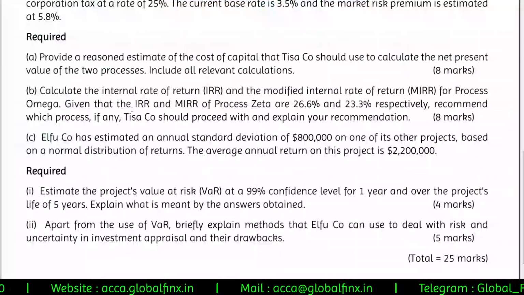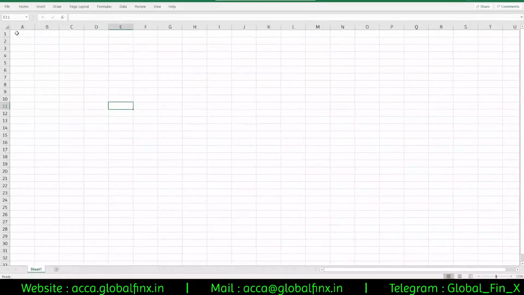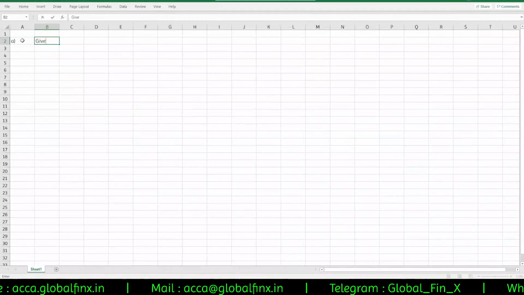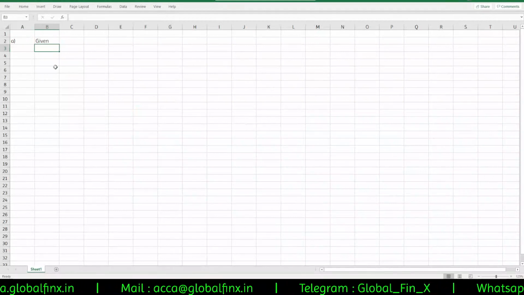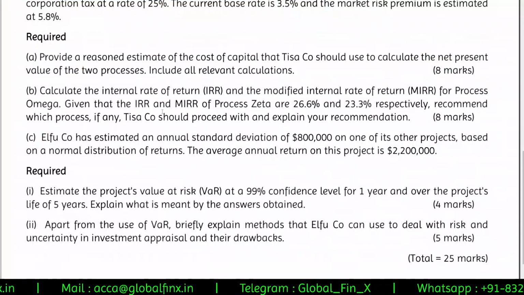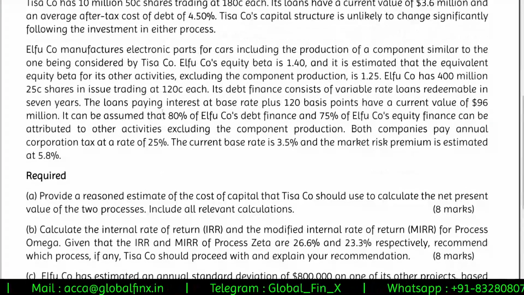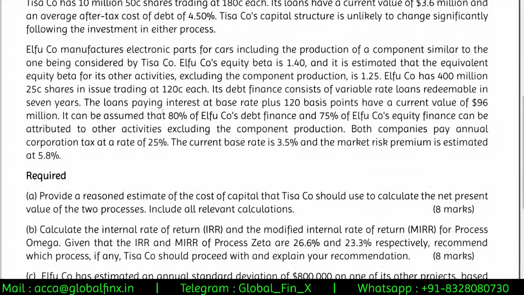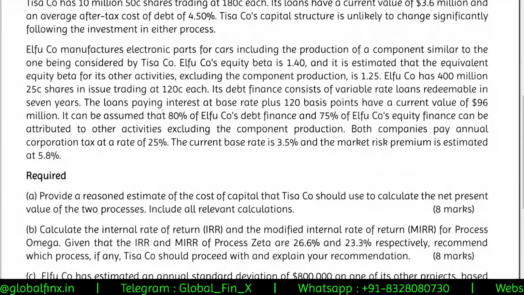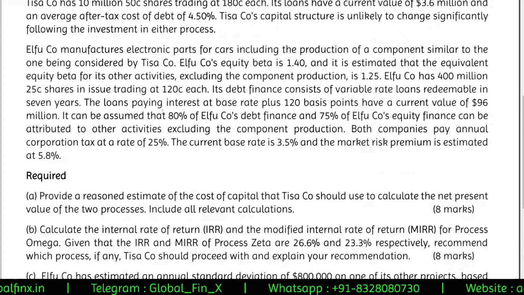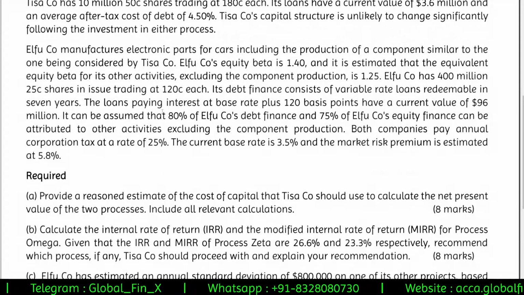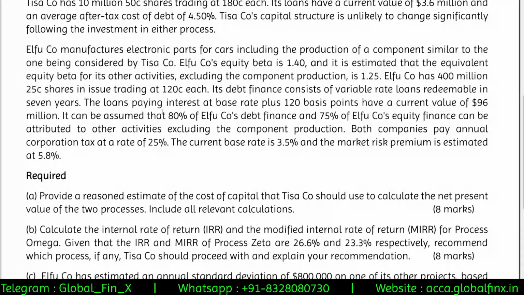I'll start with requirement A of the question. Given data, it is given that LFU company is a similar company which is dealing with the same things, but the problem is that they are having other activities as well. So we need to exclude the other activities and calculate the beta of these particular relevant activities, and we have to use that to calculate the asset beta of the company. So let's start with that.